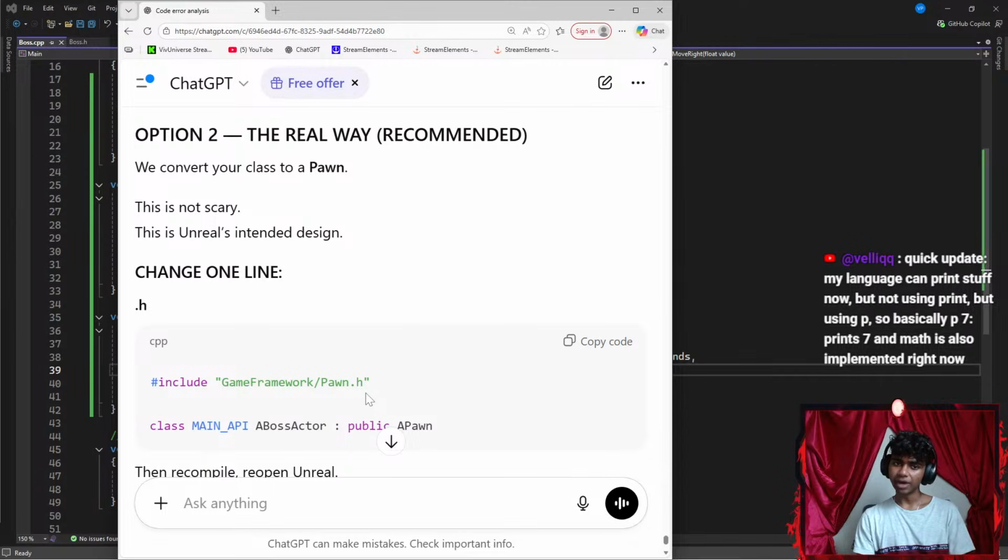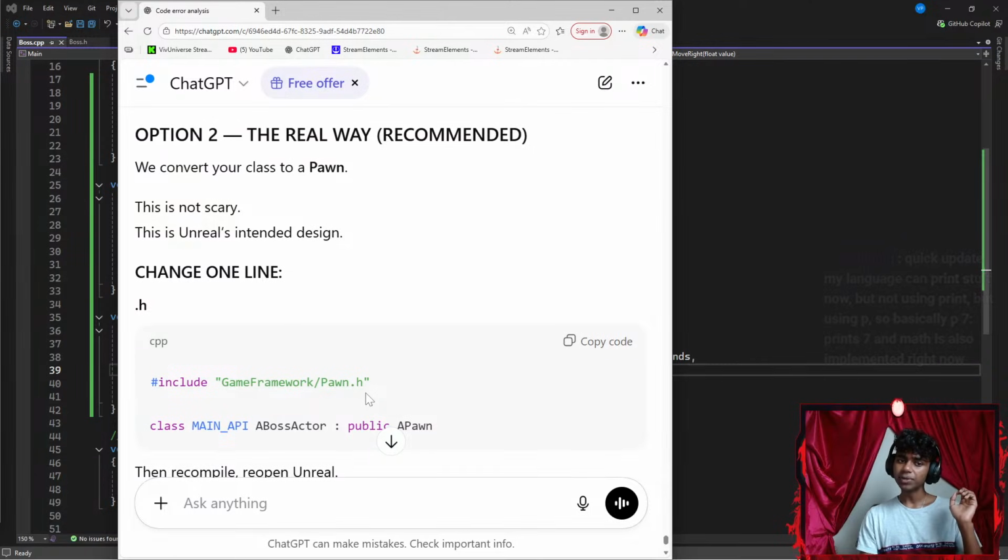Quick update, my language can print stuff now, but not using input, but using P. So basically, P7 prints 7. Oh, so P is like a prefix. And math is also implemented right now. That actually sounds really cool.